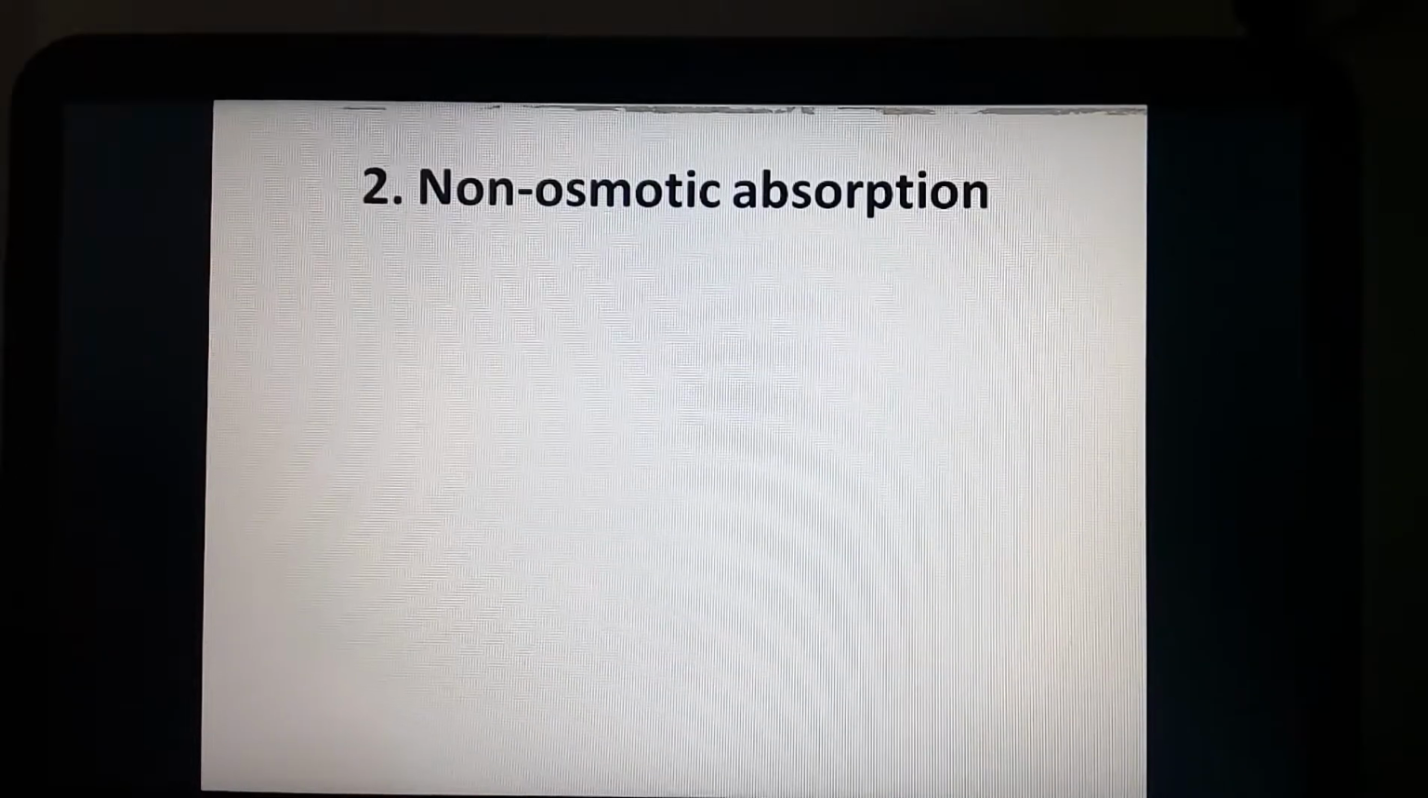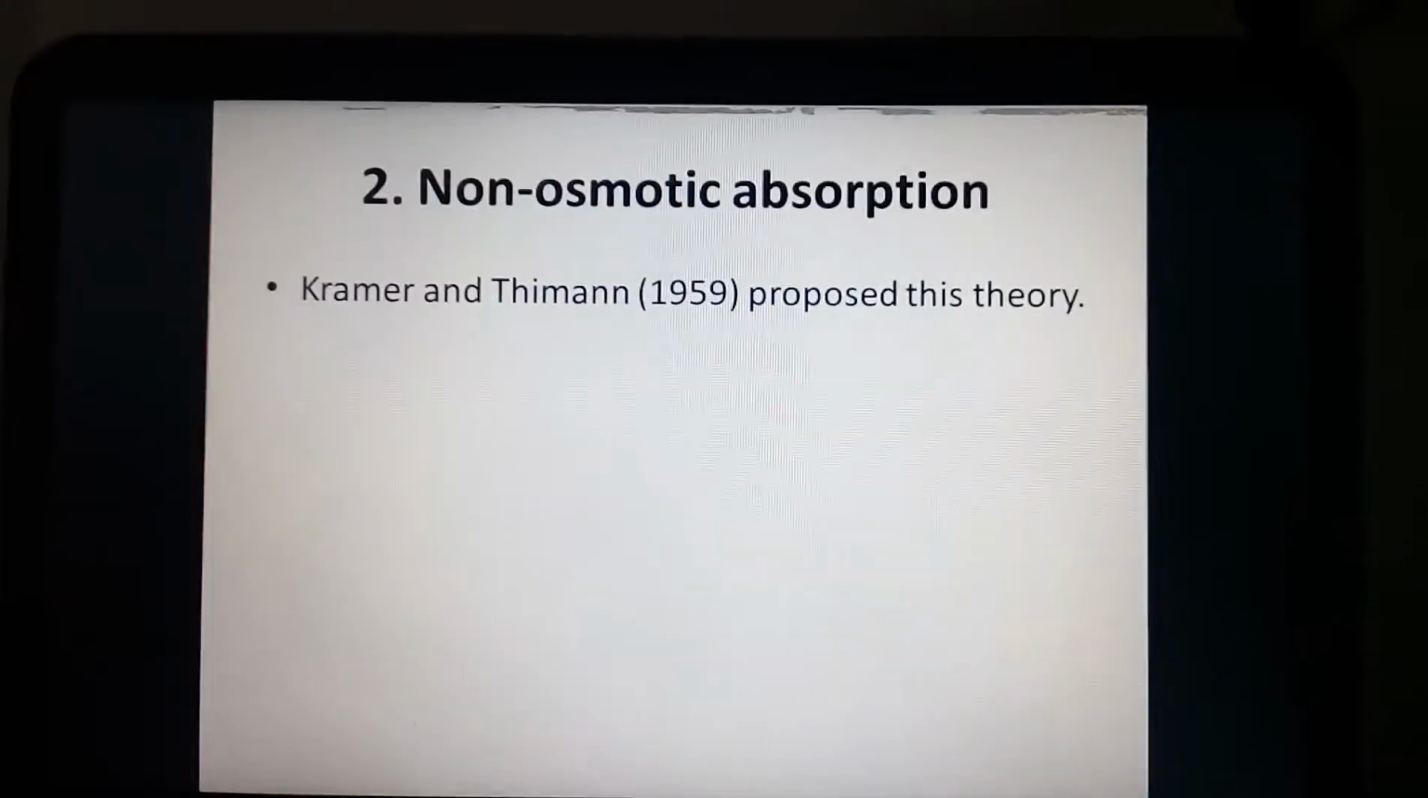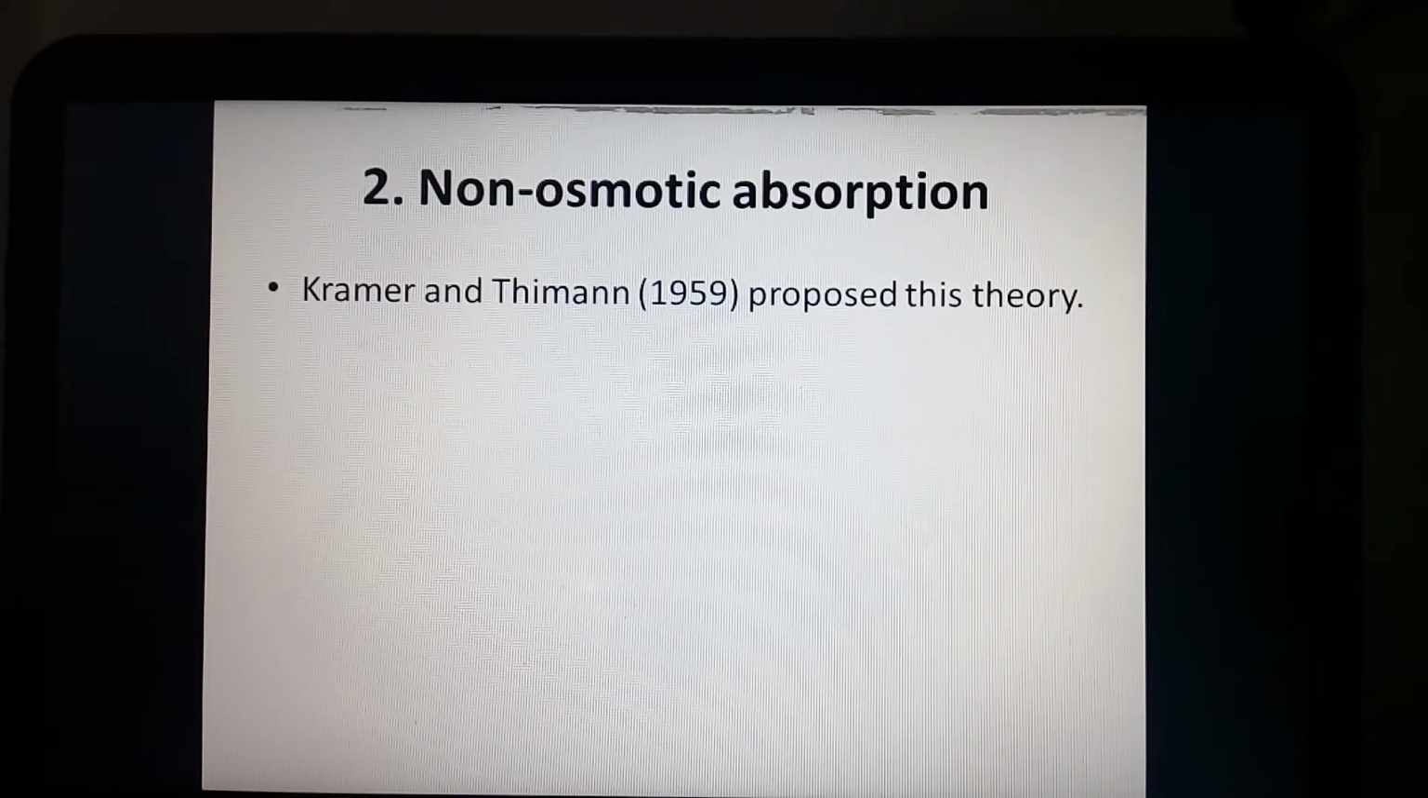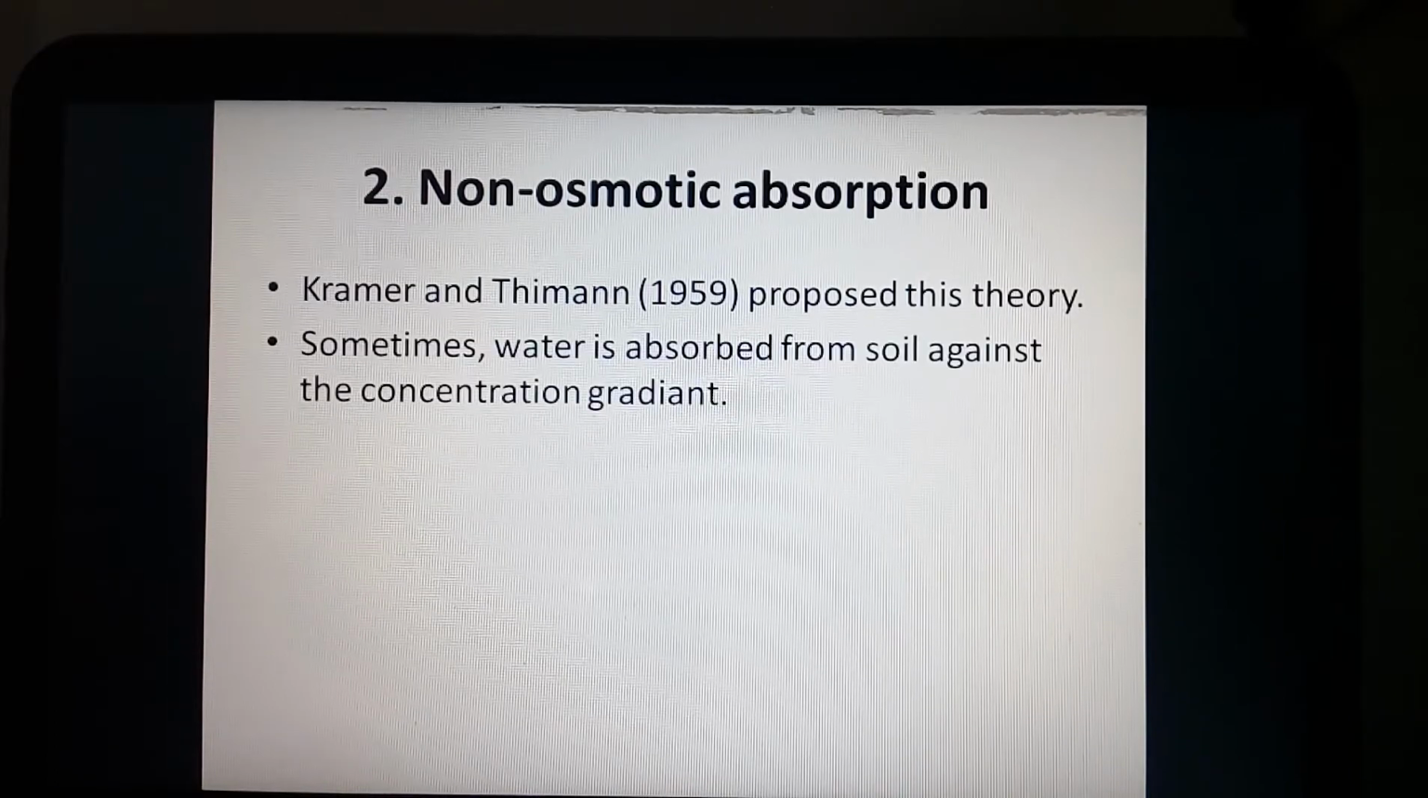Non-osmotic absorption. This is a second kind of active absorption given by the scientists Cramer and Thimann in 1959. They proposed this theory. They gave us an idea that water is absorbed from the soil against the concentration gradient. How is that so?